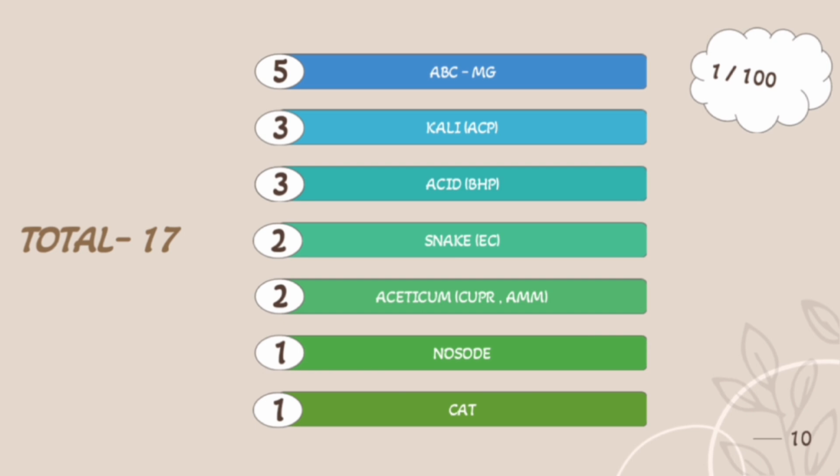There are total 17 drugs which have drug strength 1/100. To remember these drugs, I found a mnemonic which covers all the 17 drugs. We will see that separately in the next slides.